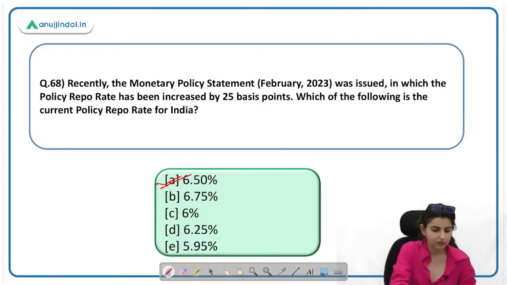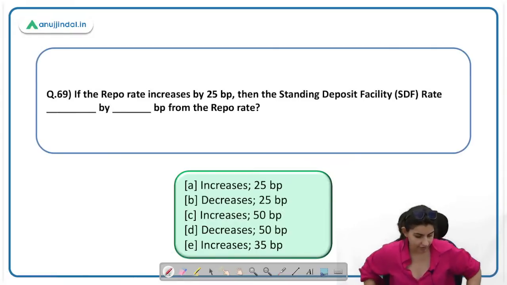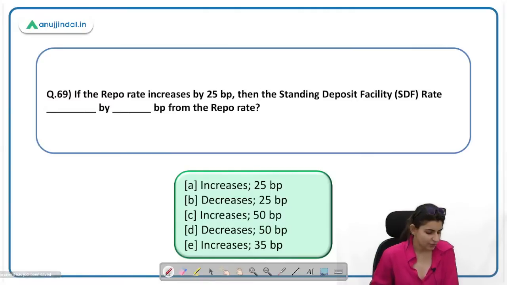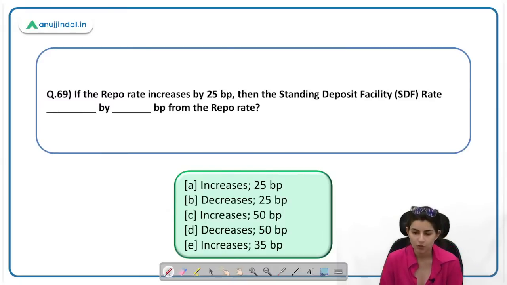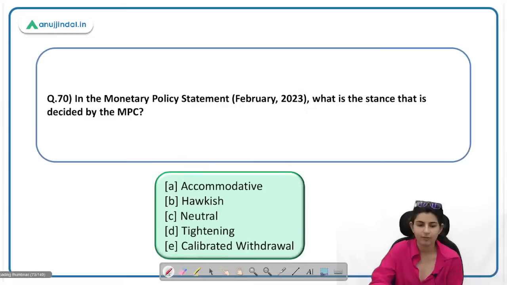Can anyone tell me what is the current SDF rate? If the repo rate increases, especially June के बाद, what is the current SDF rate? If the repo rate increases by 25 basis point, then the standing deposit SDF rate dash by dash PP from the repo rate. अब ये क्वेश्चन ध्यान से पढ़ो, it is talking about from the repo rate. This question is given to confuse you, पहले ये सब बता दिया। Then it is saying from the repo rate, so आपको repo rate से ही compare करना है, repo rate से तो कम होता है ना, so it decreases 25 basis.